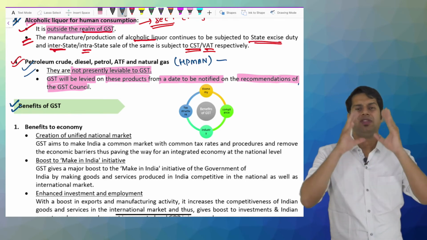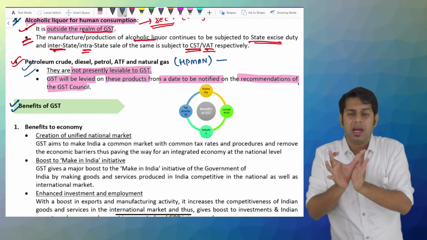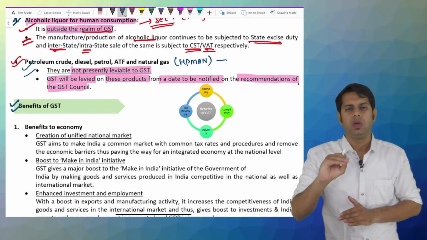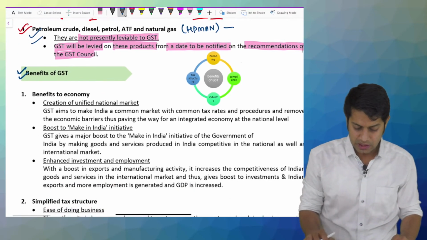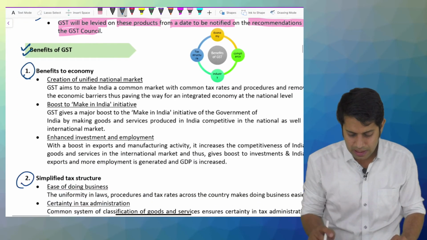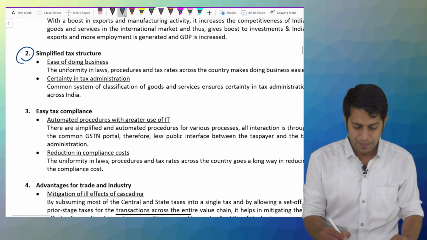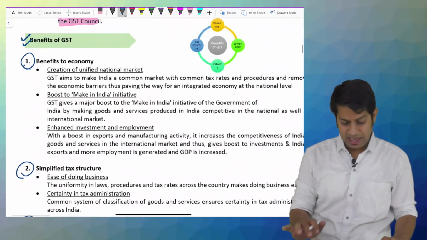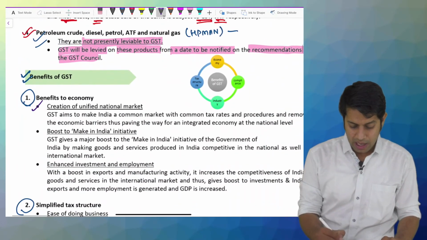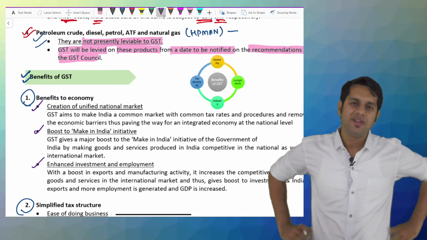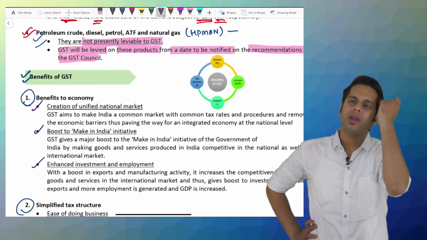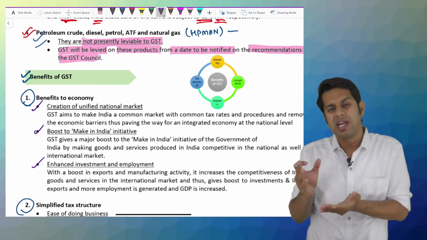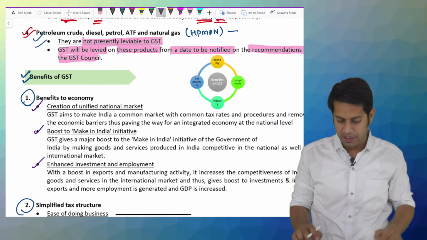Now, after seeing all these things, let us see whether this GST has given any benefit to us or not. Government says, or the material says, there are these many benefits which we have got because of the introduction of GST. Whether it is true or not, that is a discussion we don't have to make, but these are the different types of benefits. Actually there is a lot of benefit from the introduction of GST, and there are a lot of disadvantages also, but the law will not speak of disadvantages, the material will not speak.